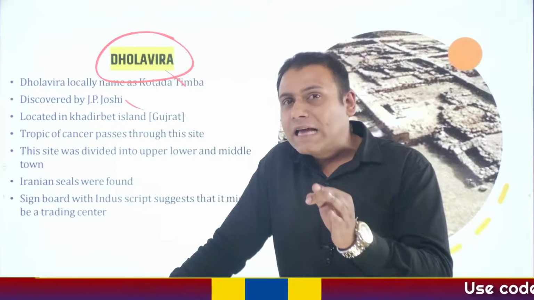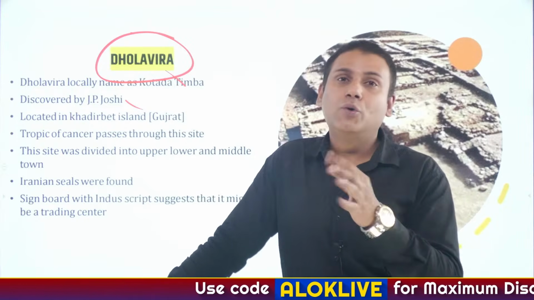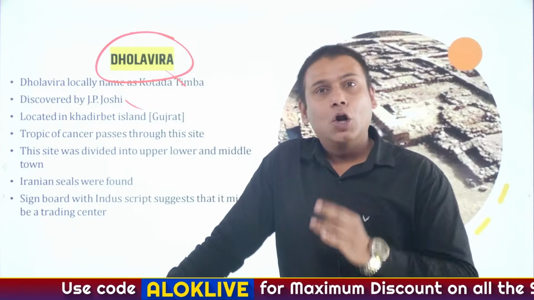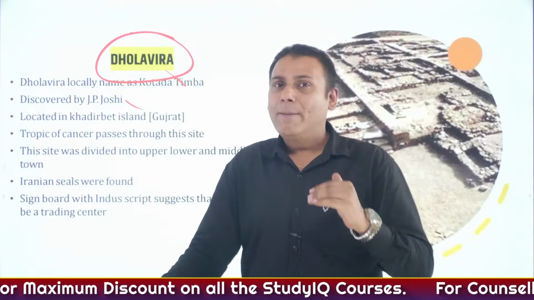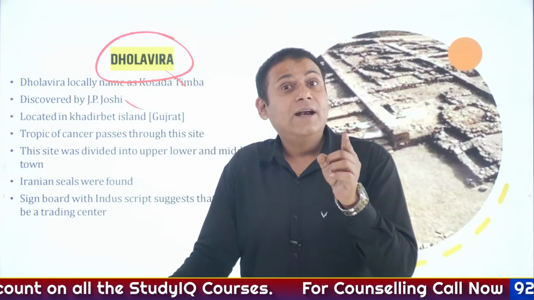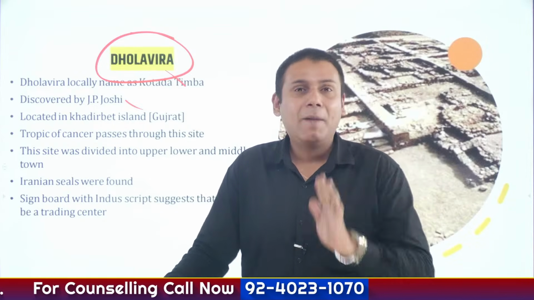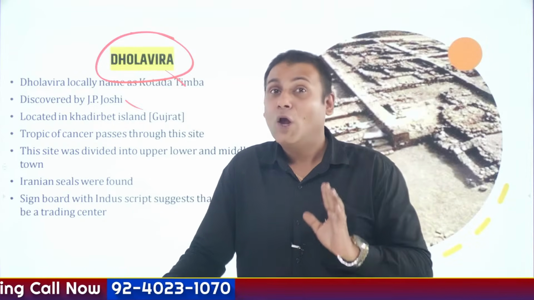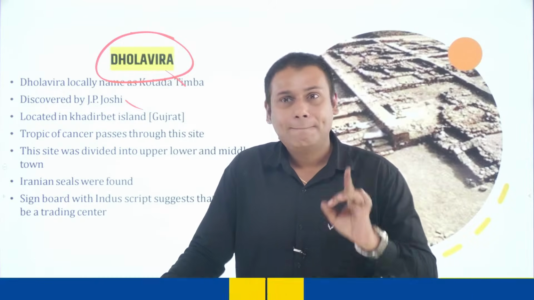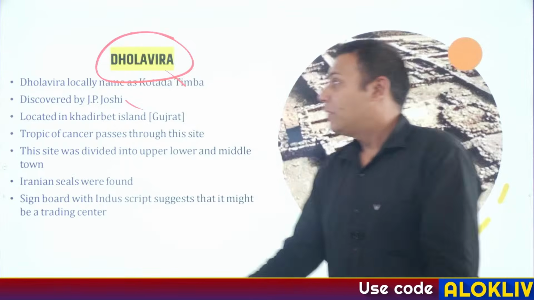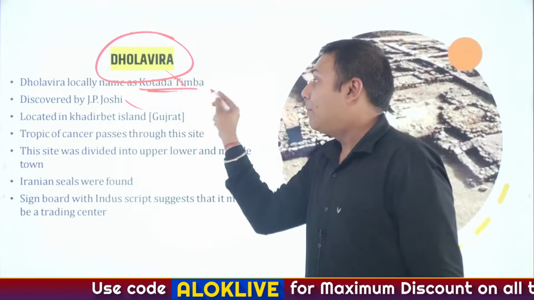If any site is located in Gujarat, be it Surkotada, Dholavira, Lothal, Rangpur, and one of the statements in the examination says that this site had trading contacts with the other civilizations of the world, in maximum cases this statement is true. Why? Because Gujarat was a coastal state. Now, Dholavira in local language is referred to as Kotada Timba.